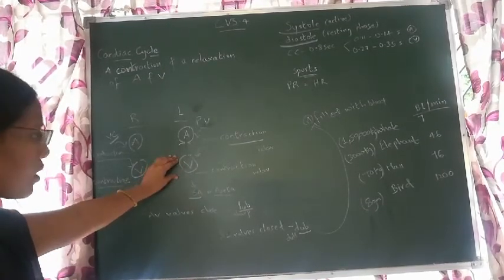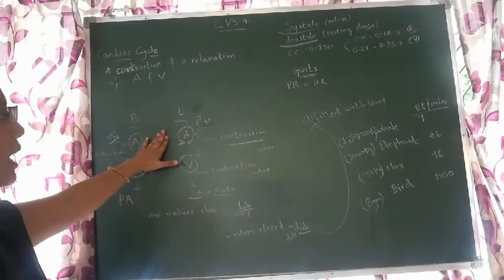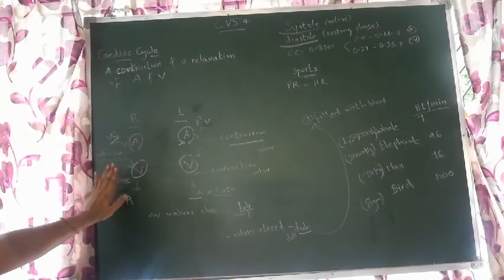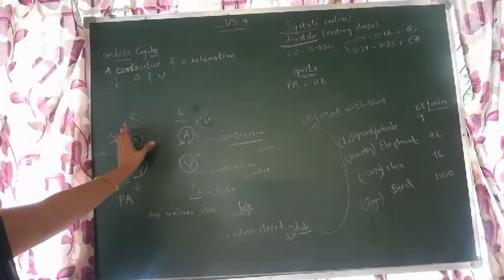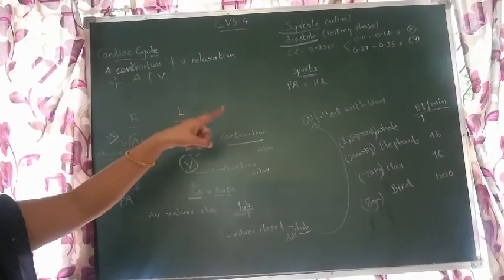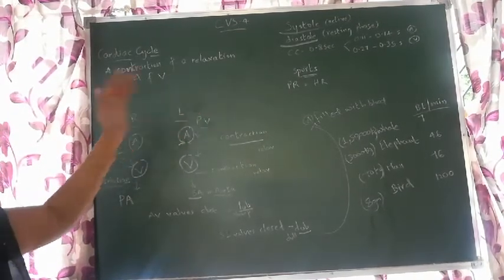So when ventricles are contracting, the reverse happens for atria: atria relax. That atrial contraction and atrial relaxation time is 0.11 to 0.14 seconds.